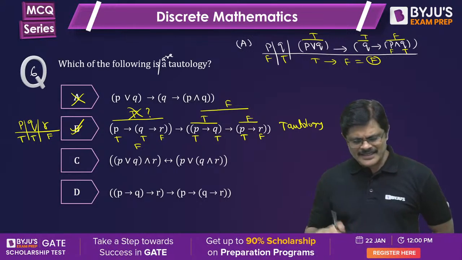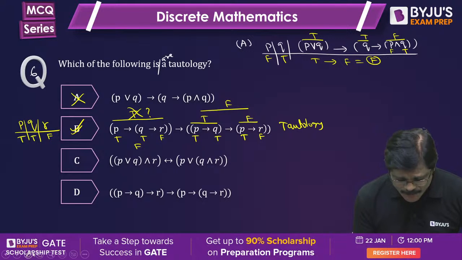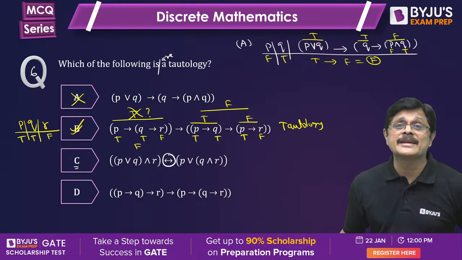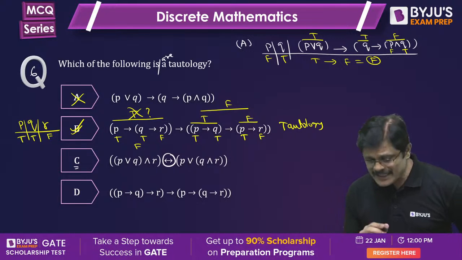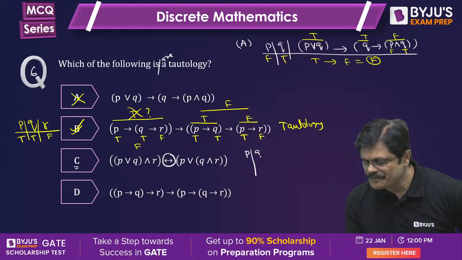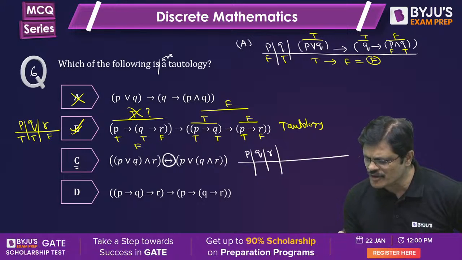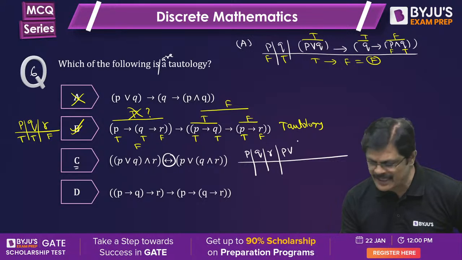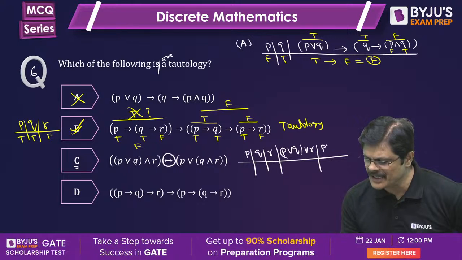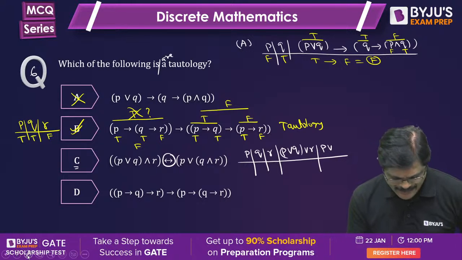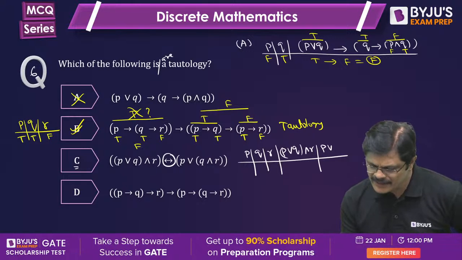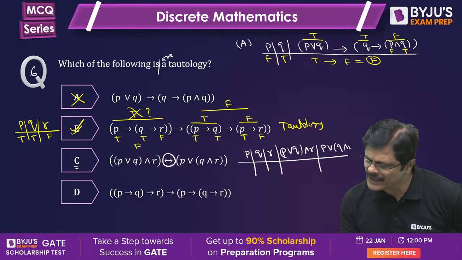Okay. Now let us see option C. In option C, it is a biimplication. So when it is a biimplication, let us see the values of P, Q, R for which this will happen. Let us try to fix the values of P, Q, R. One we write as P→R, Q or R. The other one is P→R, Q and R.